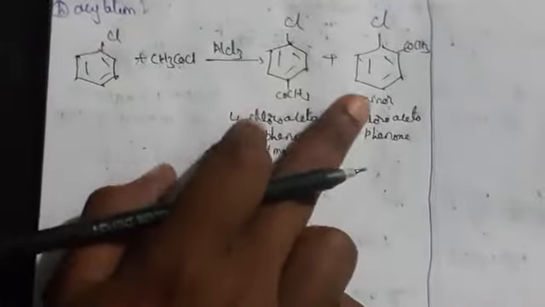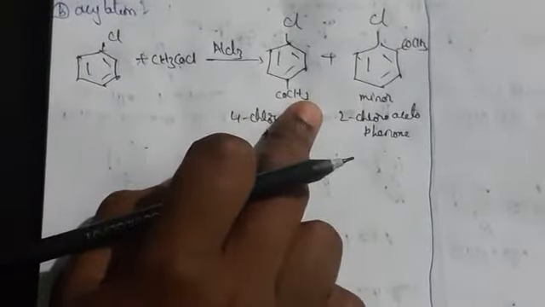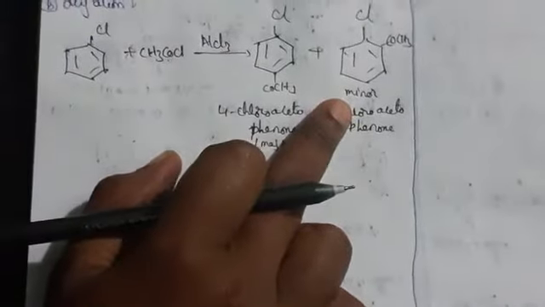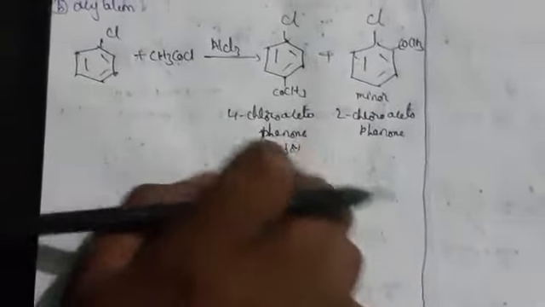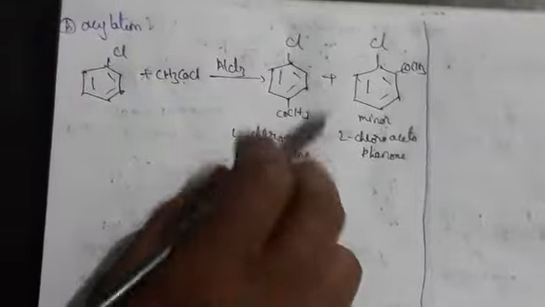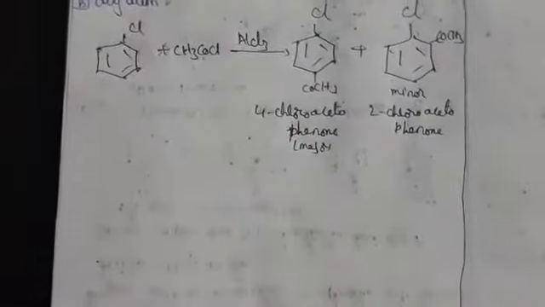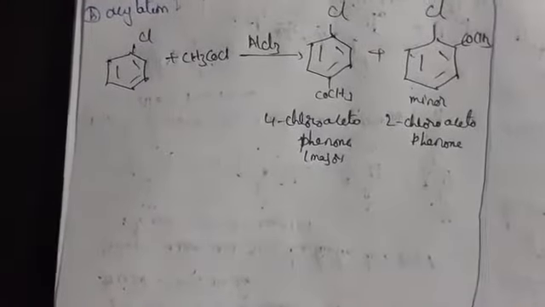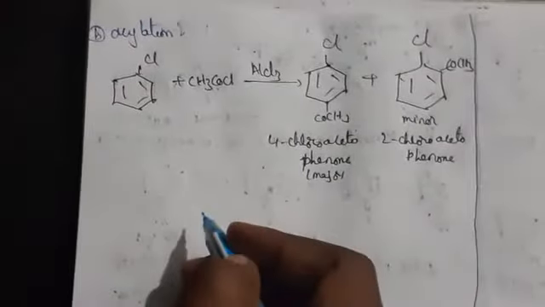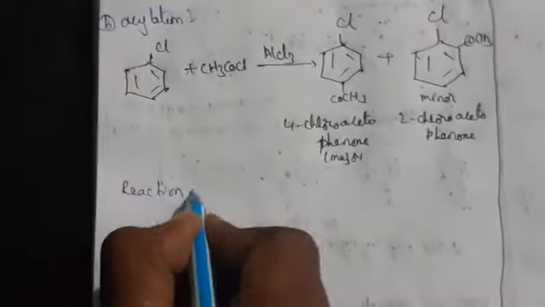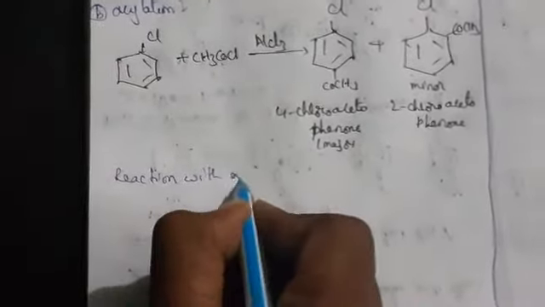So wherever we are writing ortho position and para position, these are explained due to what? Resonance structures we are going to explain. So here major product we are saying. So this one will be the more product it is giving, this one will be the less product it is giving. Okay, so now let us react with metals. So reaction with metals, already we have seen in aliphatic compounds. Now let us discuss it here.